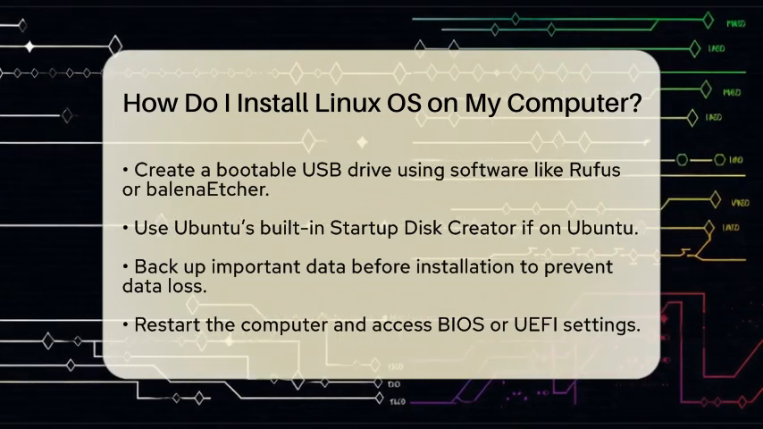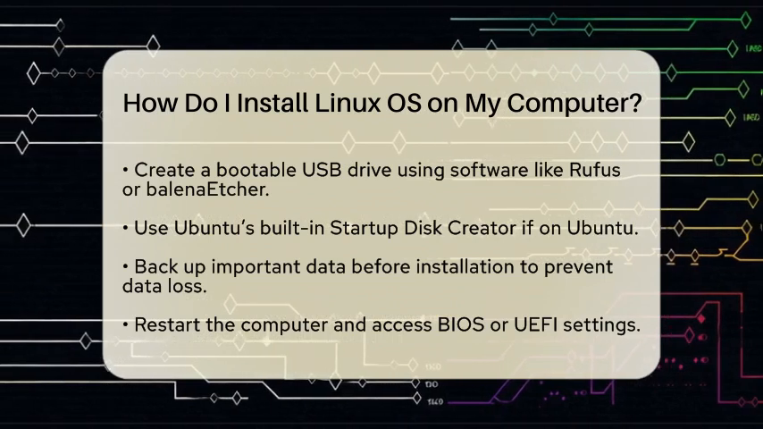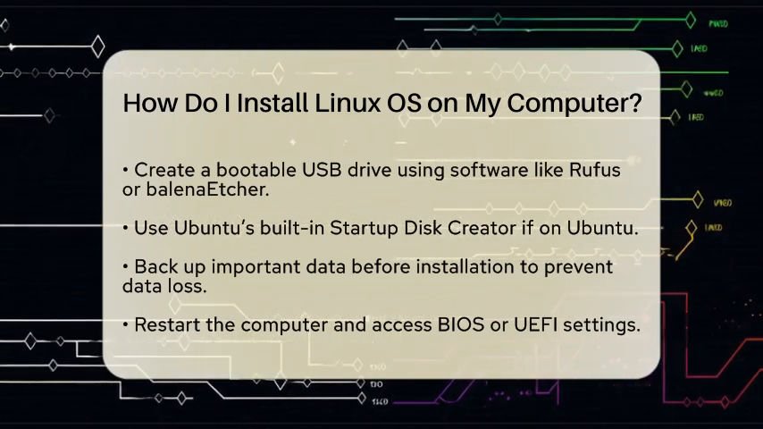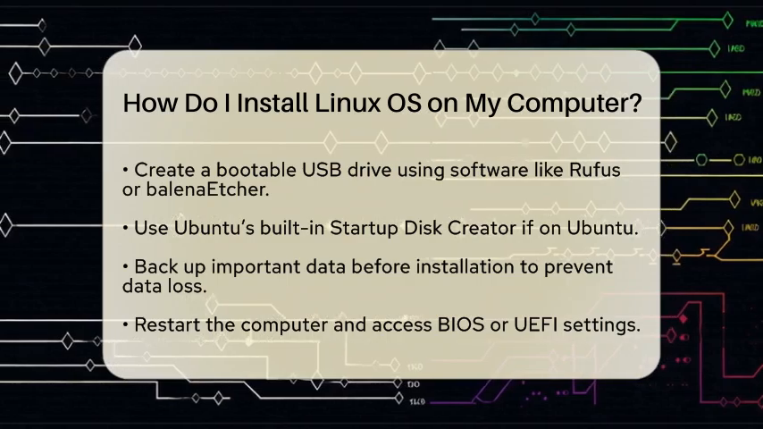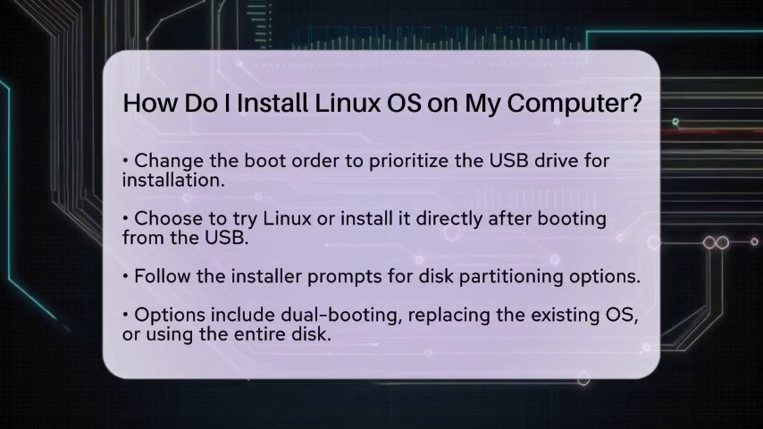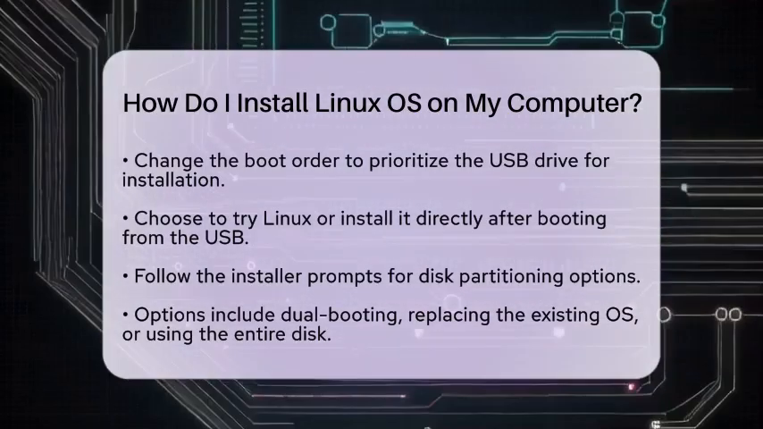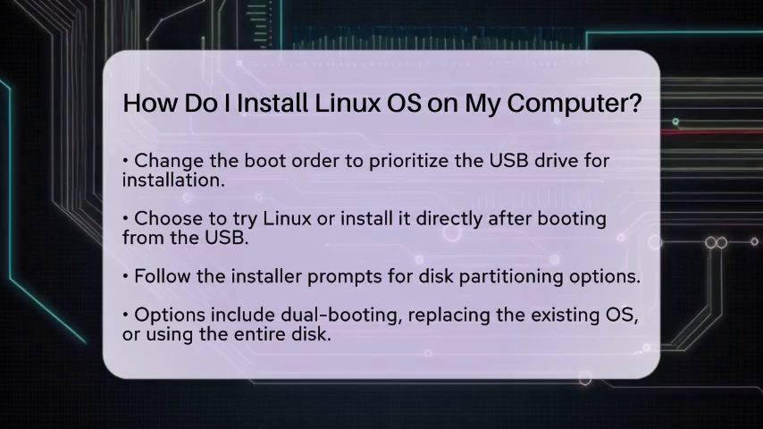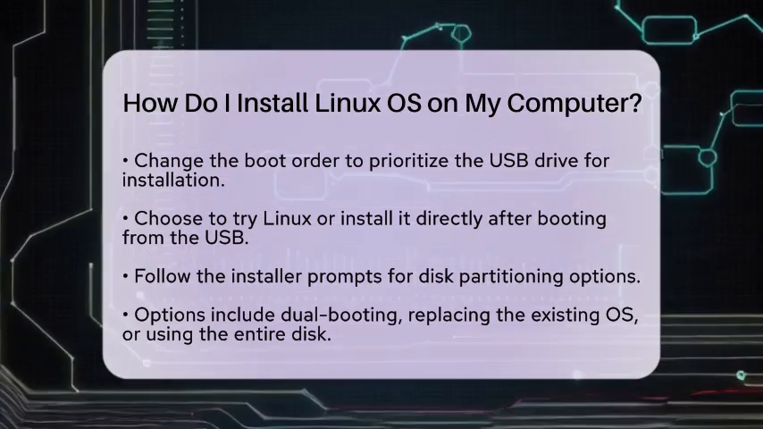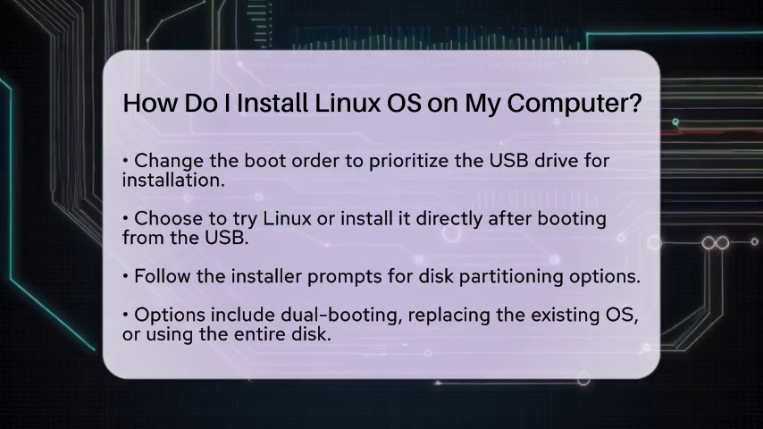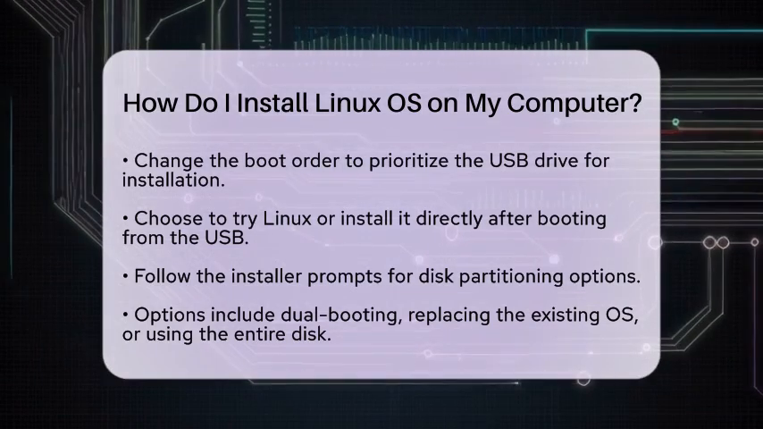Now, restart your computer and enter the BIOS or Unified Extensible Firmware Interface settings. This is usually done by pressing keys like F2, F12, Del, or ESC during startup. You will need to change the boot order to prioritize booting from the USB drive. After saving the changes, reboot your computer.